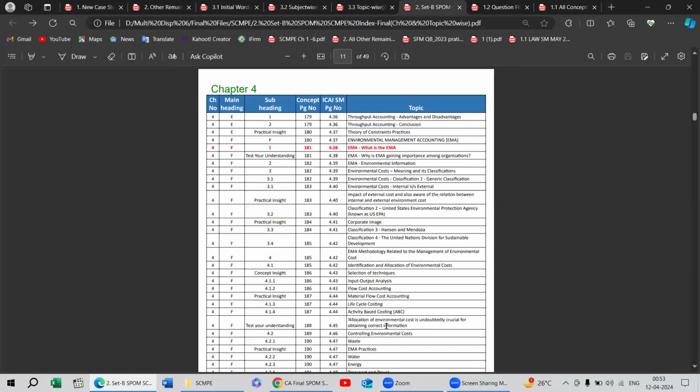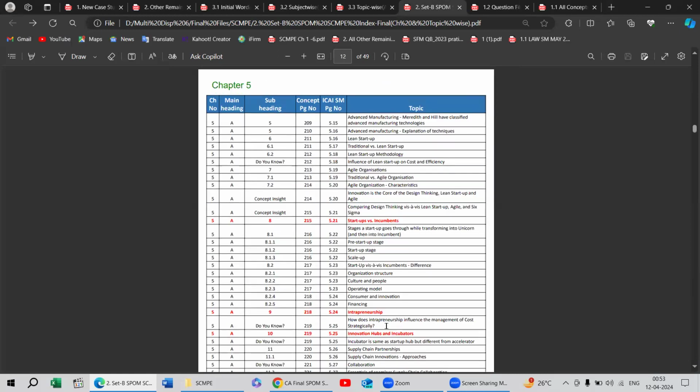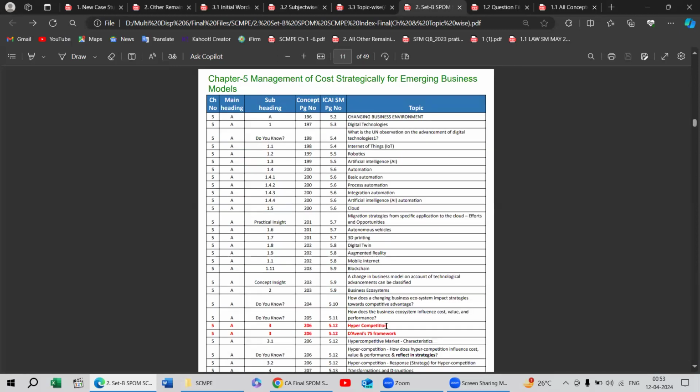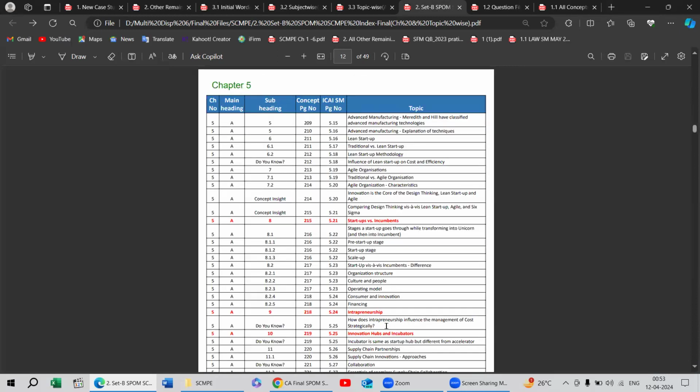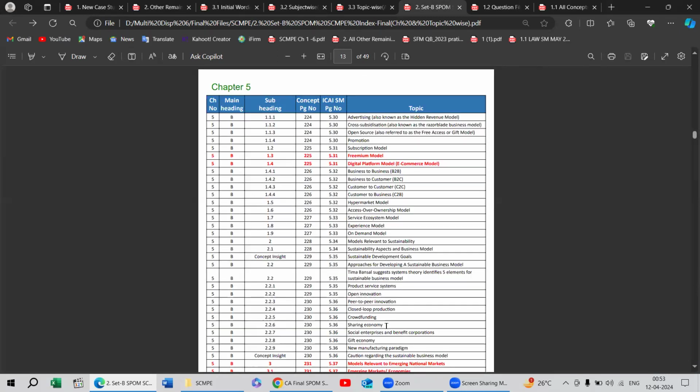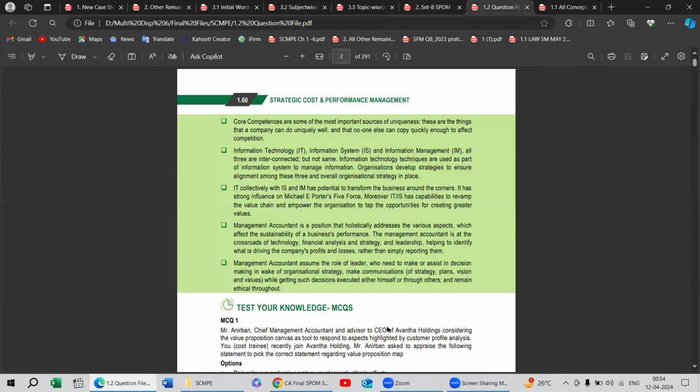And particularly in this SCMP, chapter 5 has been newly incorporated and is in relation to newly emerging issues like startups and their automation, blockchain, 3D printing and all. So cover chapter 5, or once go through the concept that is there, so that it will help in your examination. Because these are recent and newly incorporated, 100%, and a totally new chapter is there. So we will not find a relevant revision video at this point of time for this particular chapter.